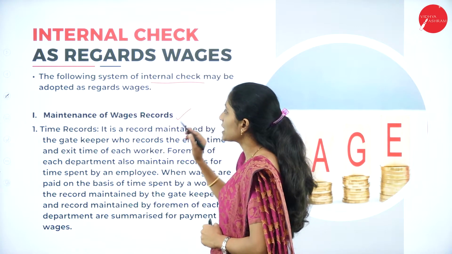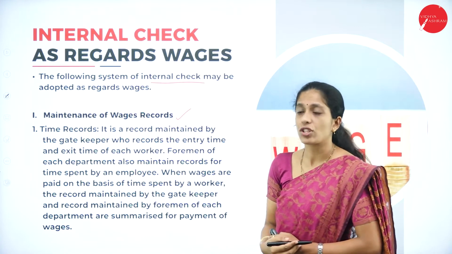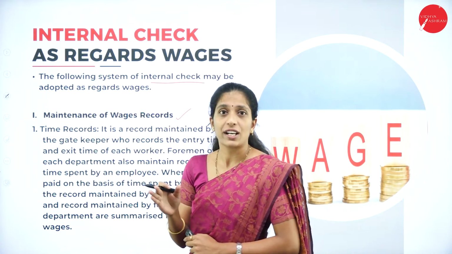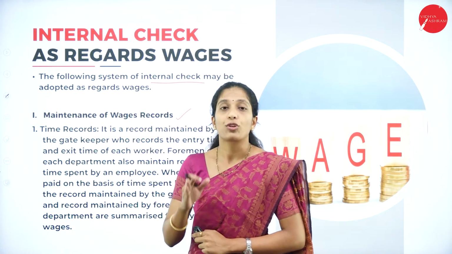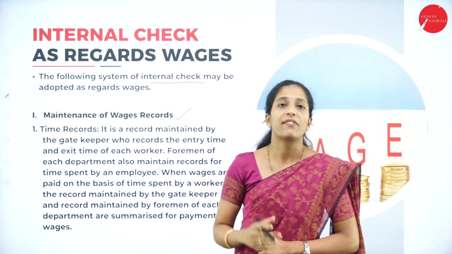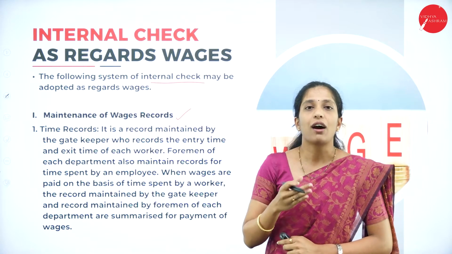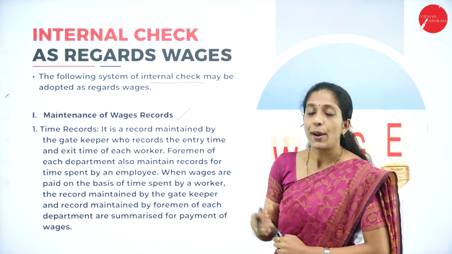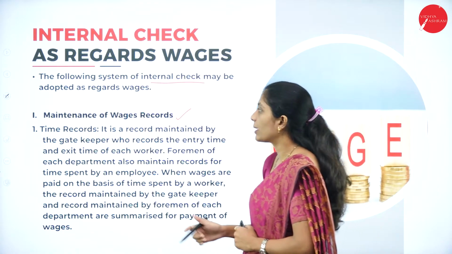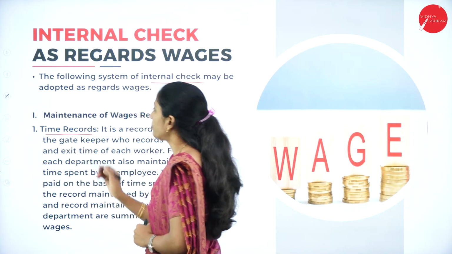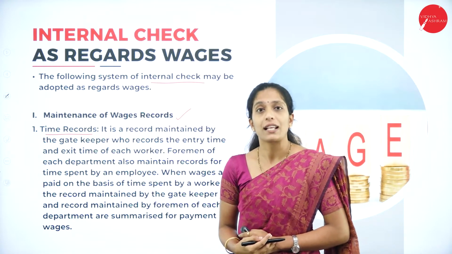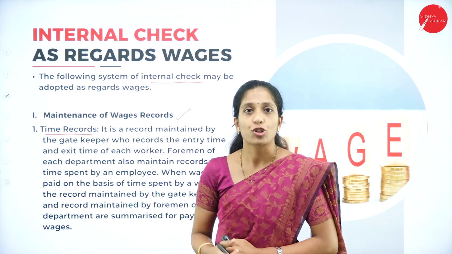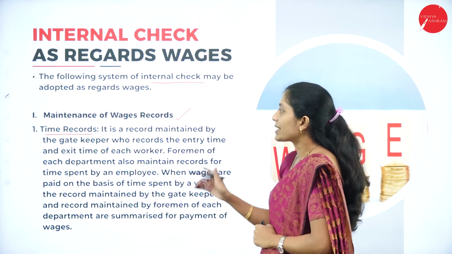The first one is maintenance of wage records. If there are a number of workers, there may be chances of fraud. So they have to maintain a proper wage record. Let us see how these wage records have to be maintained by an organization. That is time records. So what are these time records? Depending upon the working hours, the wage has to be fixed. Let us see what this time record is.